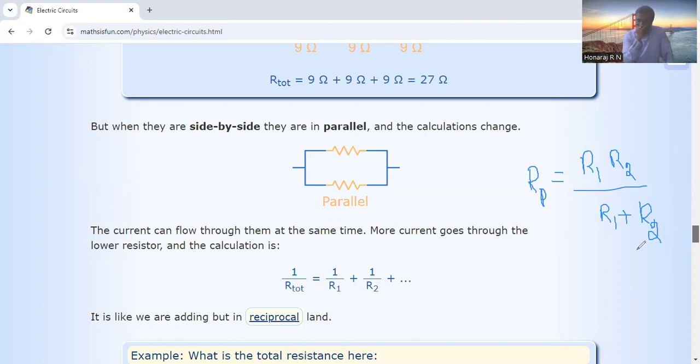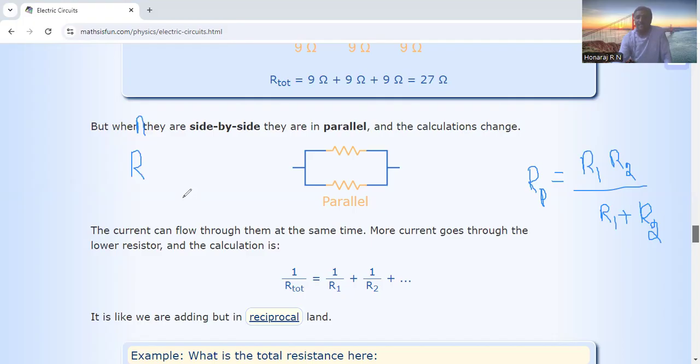Another thing you need to know, most importantly, is when you have n number of resistors of the same value. For example, R is the value, n number of resistors.